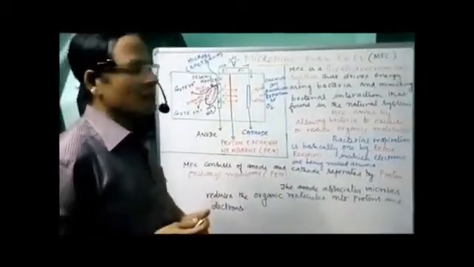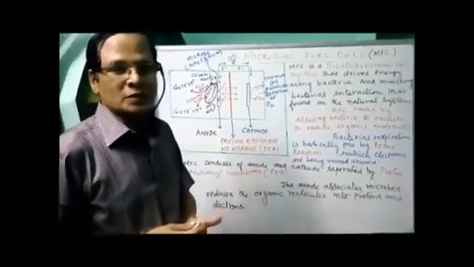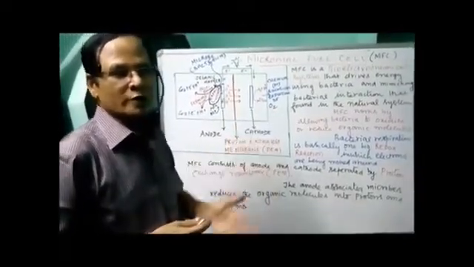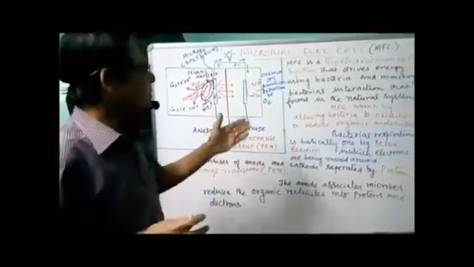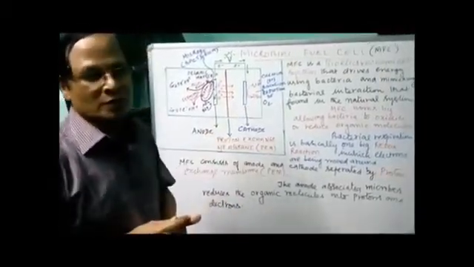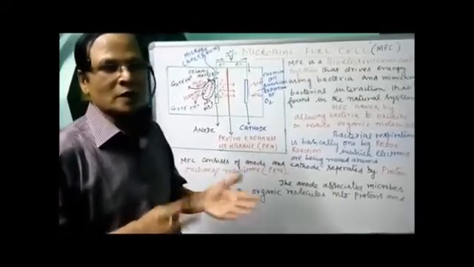Now see, what is the mechanism by which the MFC works? The MFC works by allowing the bacteria to oxidize or reduce organic molecules. Oxidation and reduction, you know, is called the redox reaction.